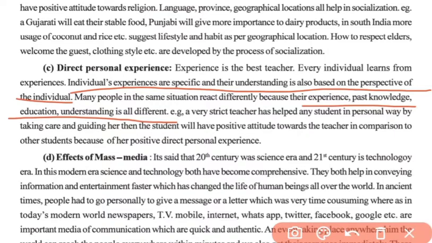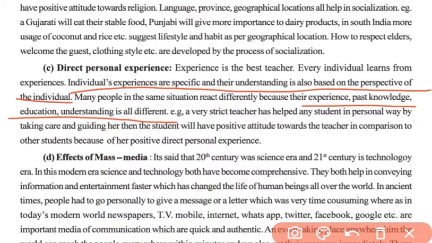For an example, it is given over here. If a very strict teacher has helped a student in a personal way by taking care and guiding her, then the student will develop a positive attitude towards the teacher in comparison to other students in the class because of her positive direct personal experience.